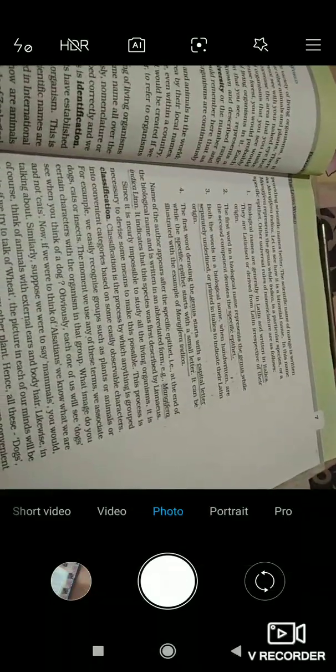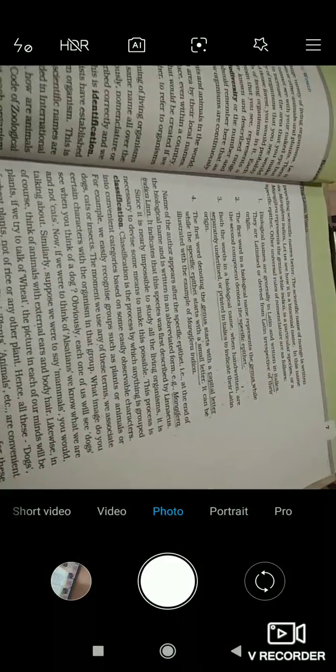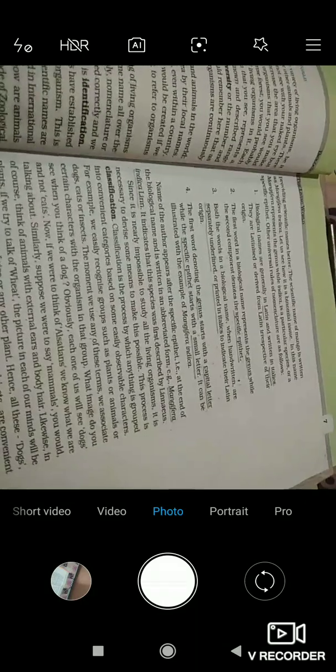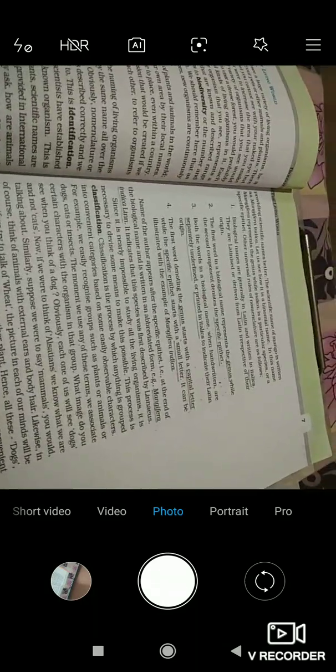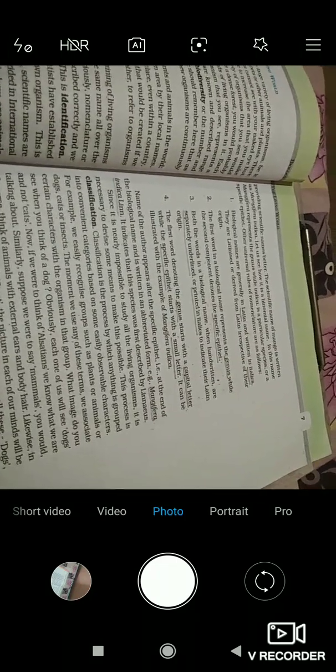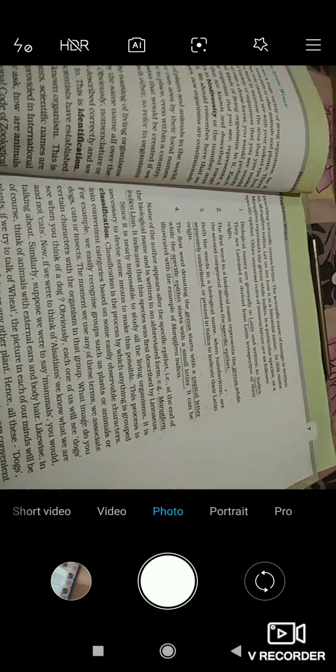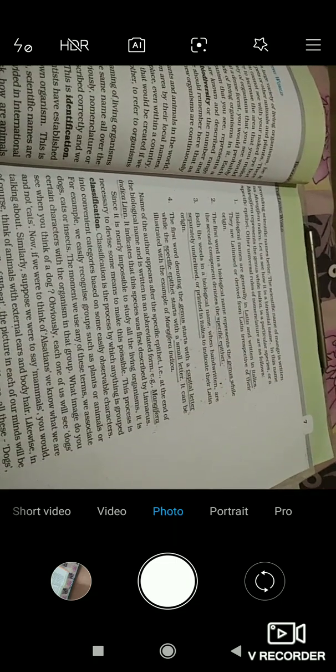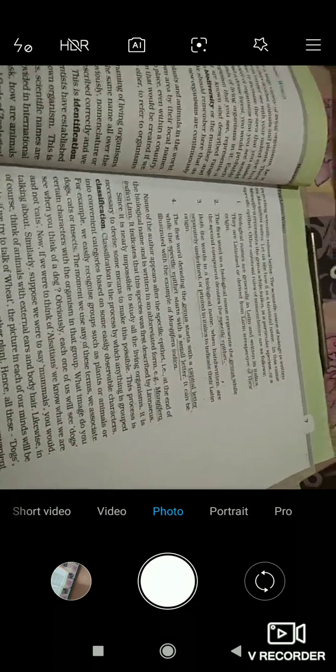It is written over here, obviously each one of us will see dogs and not cats. So it has written that only, that when you think of a dog, we used to see an image of a dog in our mind and not of a cat or a rat. Okay, so let's see the next statement, what it is telling.